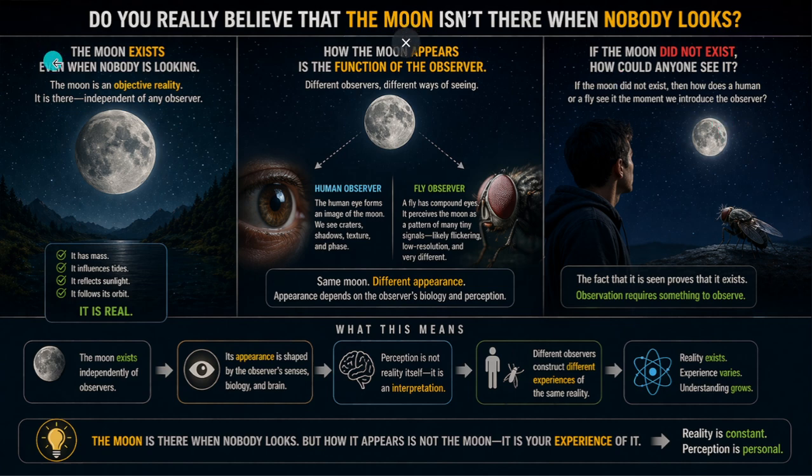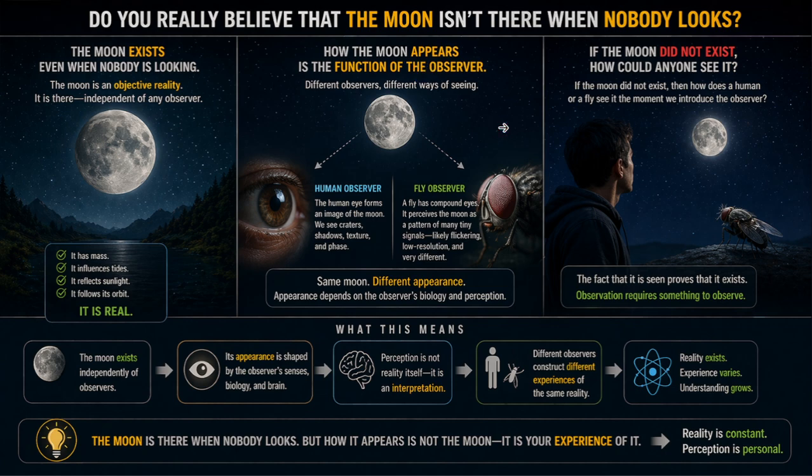The moon exists when nobody is looking. The moon is an objective reality. It is there, independent of any observer. It has mass, it influences tides, it reflects sunlight, it follows its orbit. It is real. How the moon appears is the function of the observer.